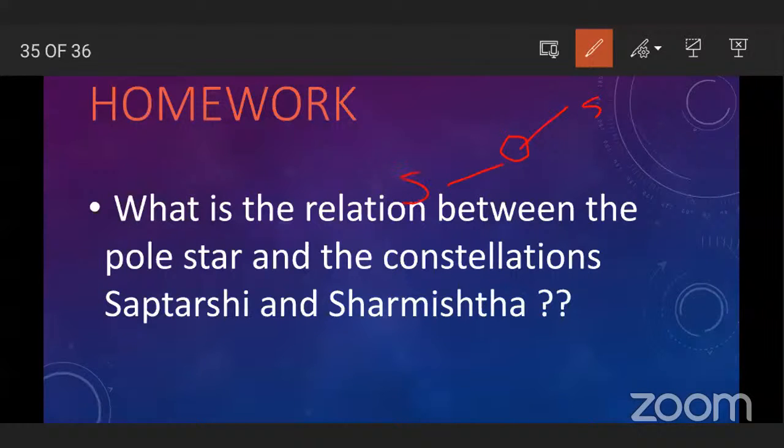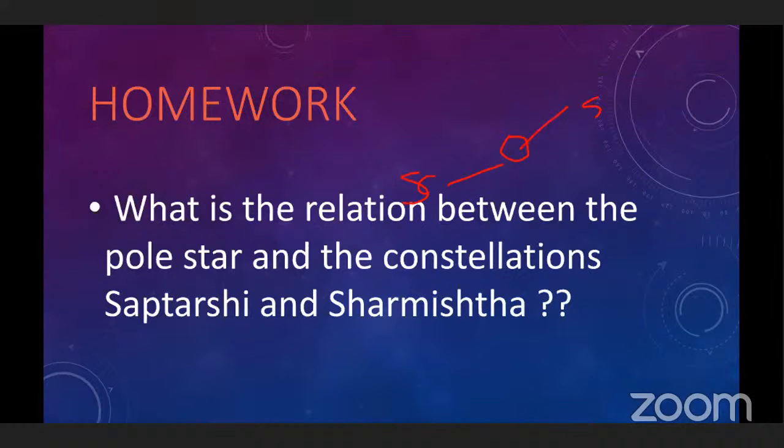And when Sharmishta sets, Saptarshi rises. This is the relation between the pole star, Saptarshi and Sharmishta. Understood? When Sharmishta sets, Saptarshi rises.